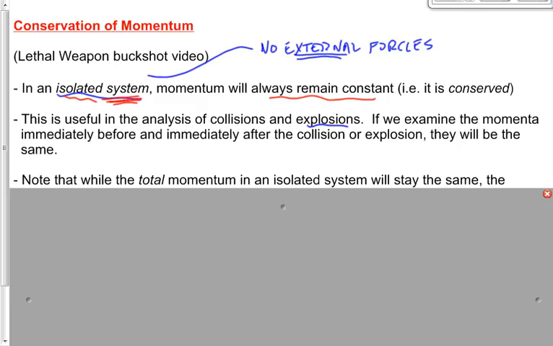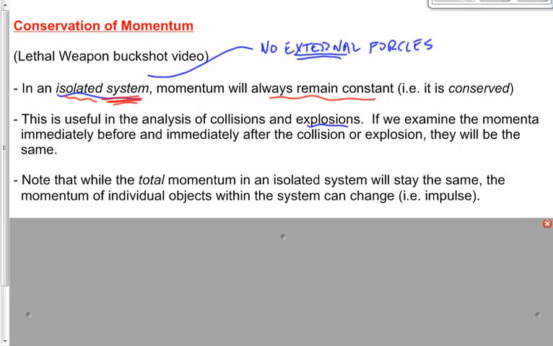What happens to the other football player? What happens to the other football player if the one guy gains momentum? The other guy's got to lose momentum. Okay? Impulse experienced by both of them, but the total amount of momentum remains the same. So here's the deal. When we're analyzing a system, we're going to use conservation of momentum. If we're analyzing individual objects within the system, we're going to use impulse because the system has momentum remaining the same, whereas the individual objects will experience a change in momentum. One guy gains, one guy loses.